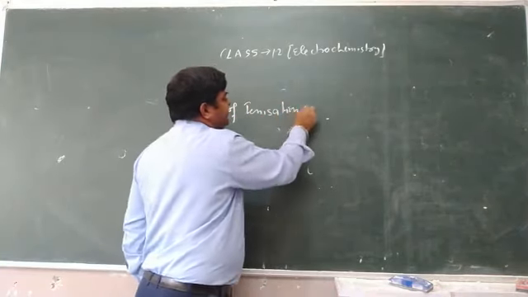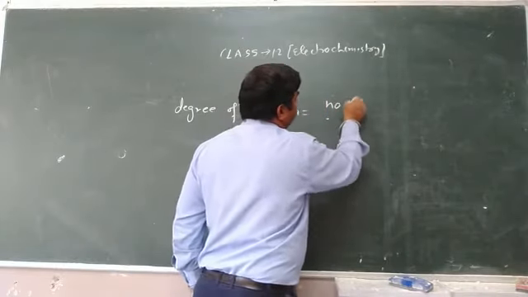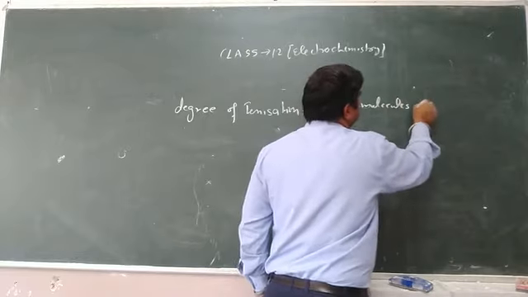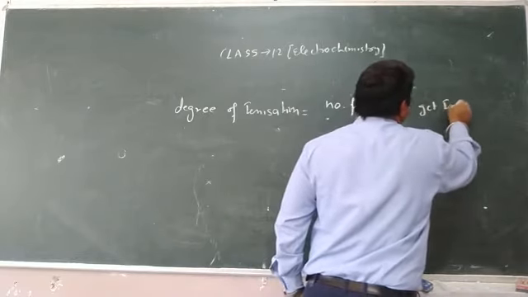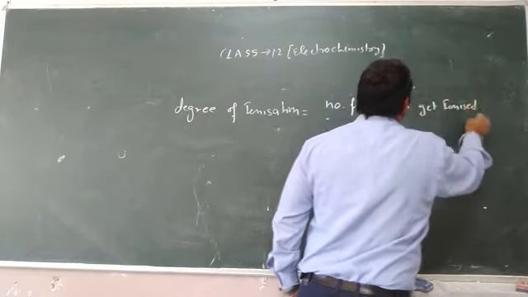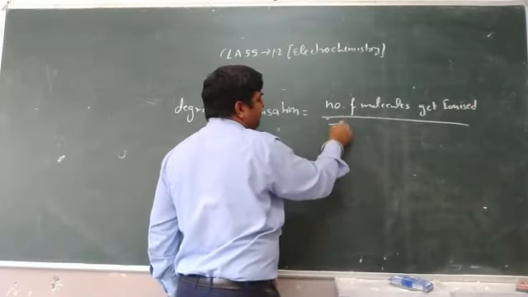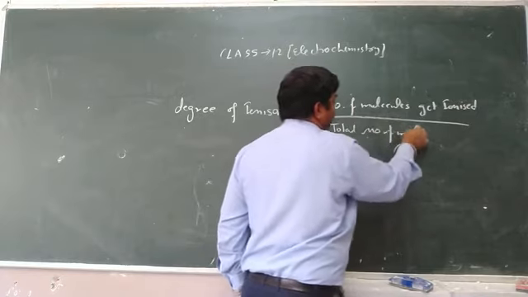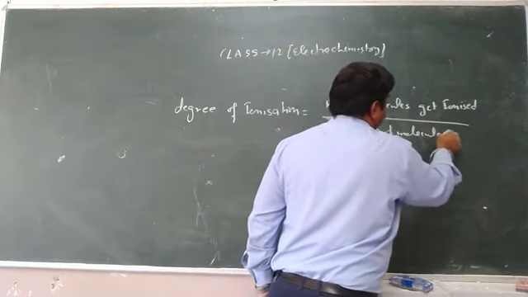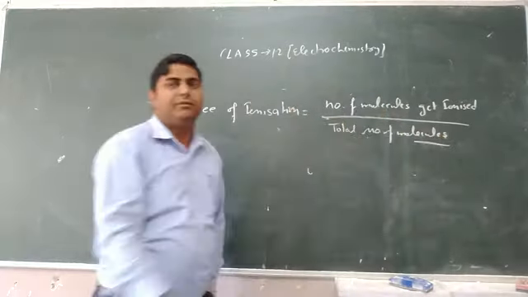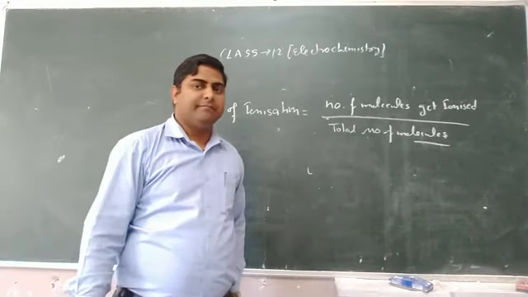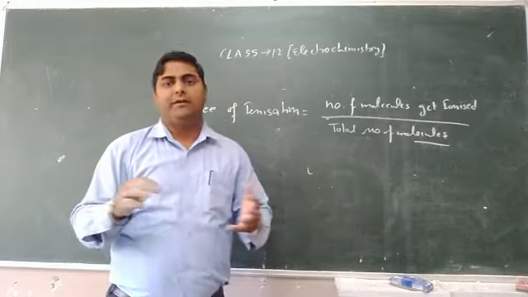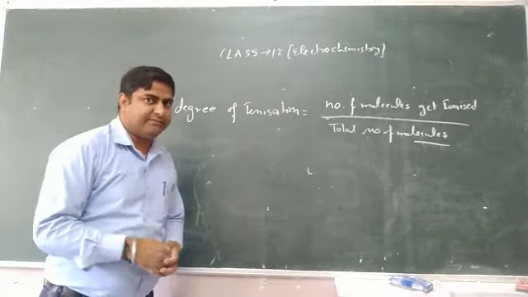Degree of ionization is simply defined as the number of molecules which get ionized divided by the total number of molecules. Greater the degree of ionization, greater is the electrical conductivity of the electrolytic solution.